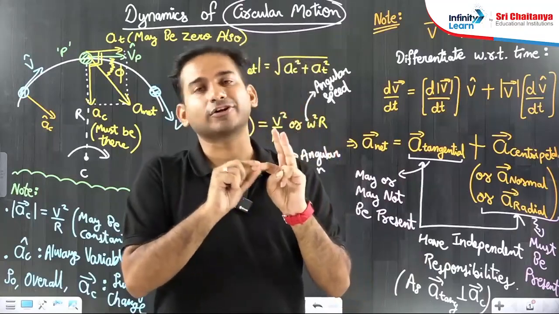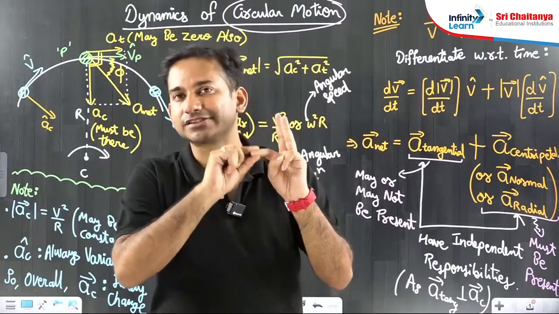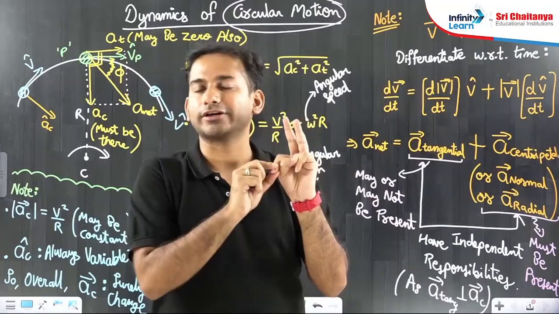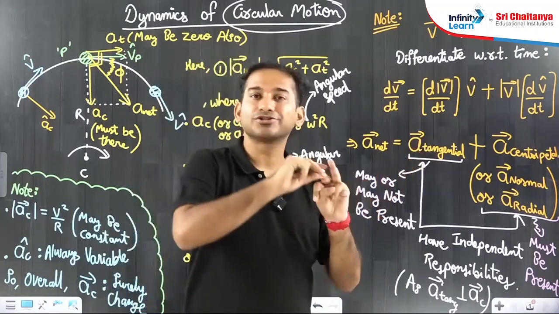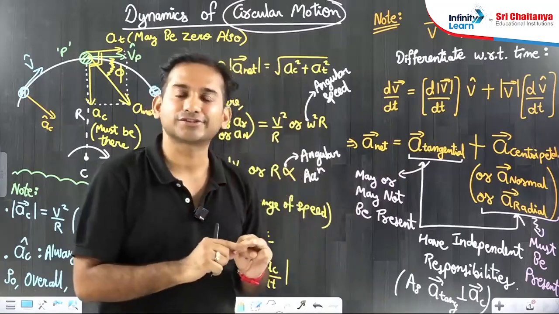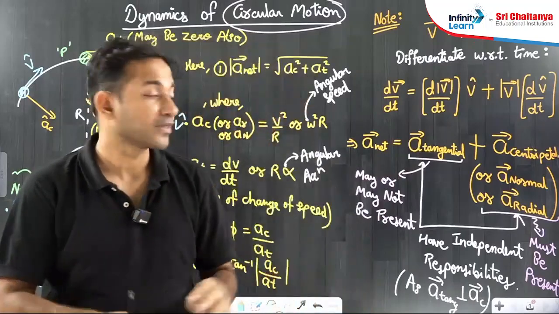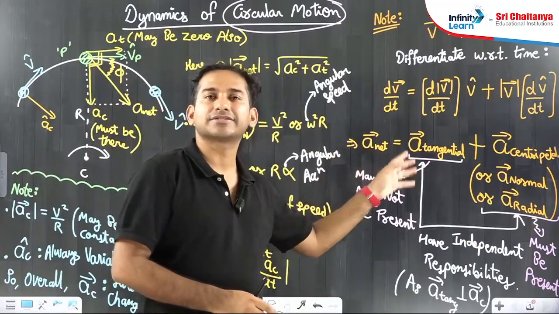Centripetal acceleration, or radial or normal, means the same. Its responsibility is to change the direction. It will always be there as far as circular motion is concerned. Another one is tangential acceleration. It may or may not be there. Its responsibility is to change the speed. And another one is the net acceleration, which is the resultant of the two.